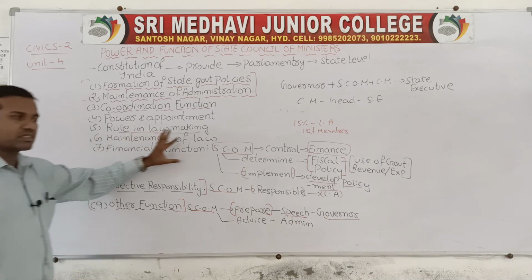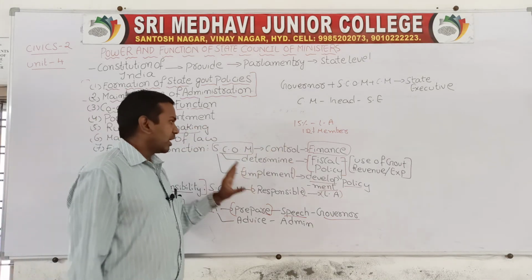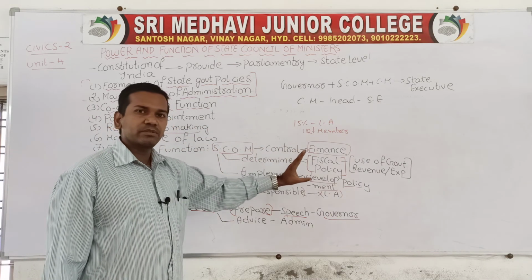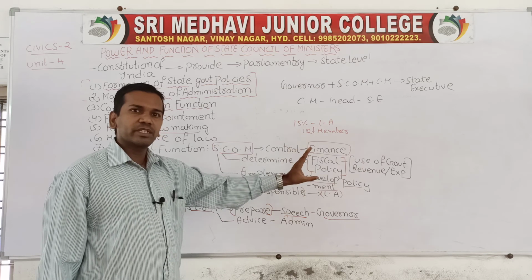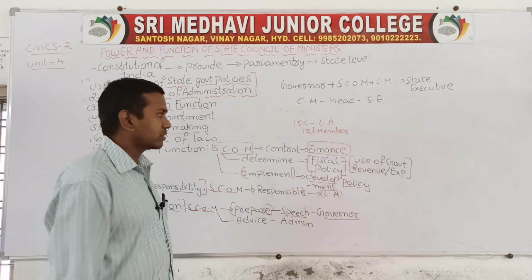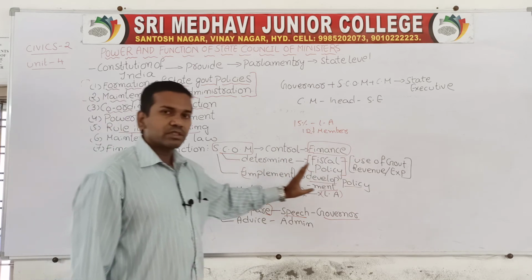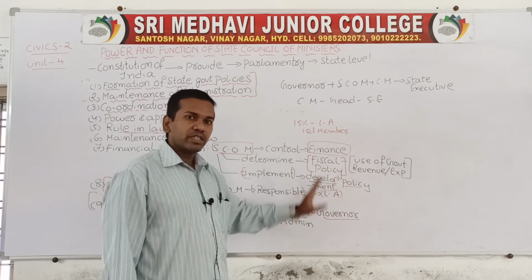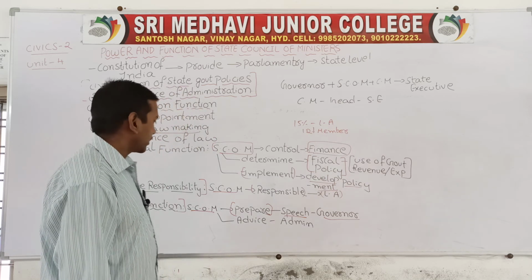Then we have discussed financial functions. The State Council of Ministers controls finance matters and determines the fiscal policy, that is, how government income and expenses are to be utilized. Everything is under the control of the State Council of Ministers. They are important, and they will implement the development policies and all.